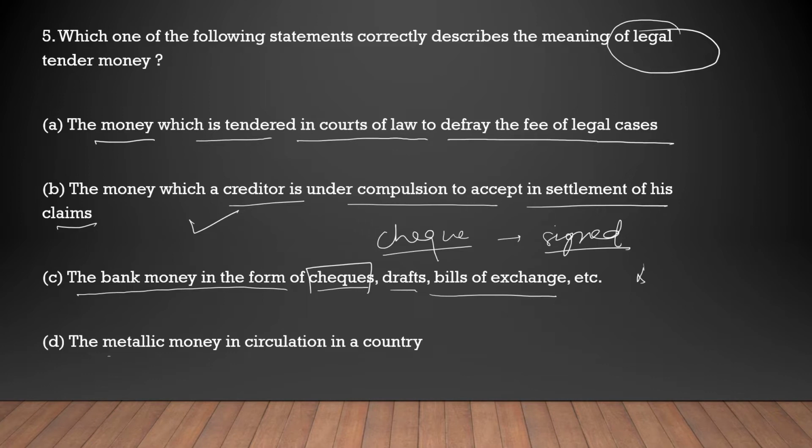Next is metallic money in circulation as a currency. It is not just any metallic money which is legal tender. For example, if someone has made a say 10 rupee coin with his art only, then it cannot be legal money. It should have been legalized by the government to be used in the country.